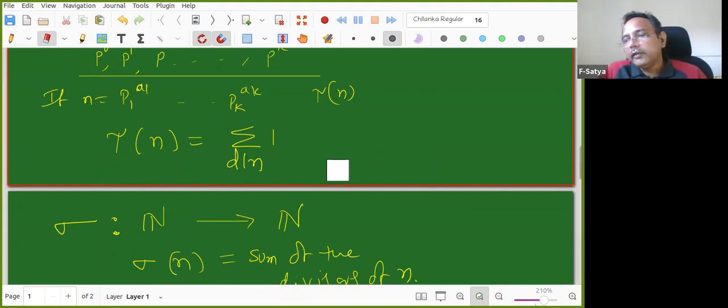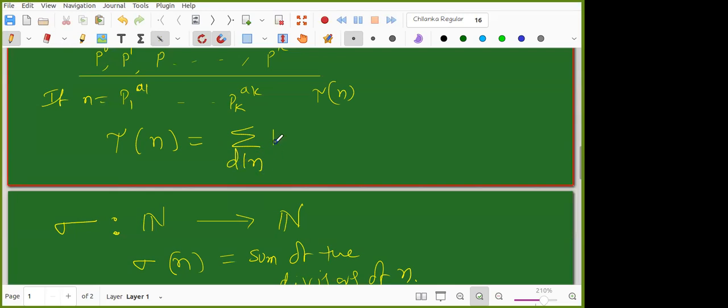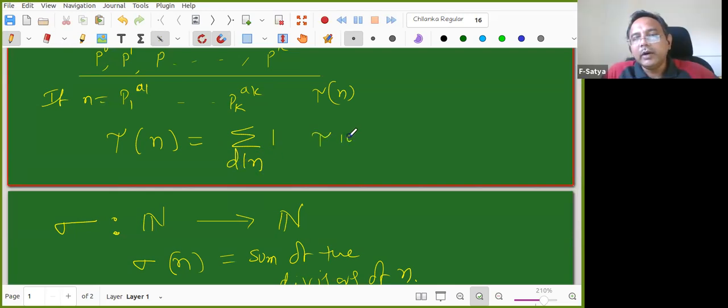Those who are taking your presentation as number theory using Sage or number theory using Python can write this program. I'll explain that later. Are all of you clear with this? Whenever d divides n, I put 1. For example, tau of 10: I am taking all the divisors. 1 divides 10, so I'll put 1. 2 divides 10, I'll put 1. Like that, whenever it divides, I'll count 1.